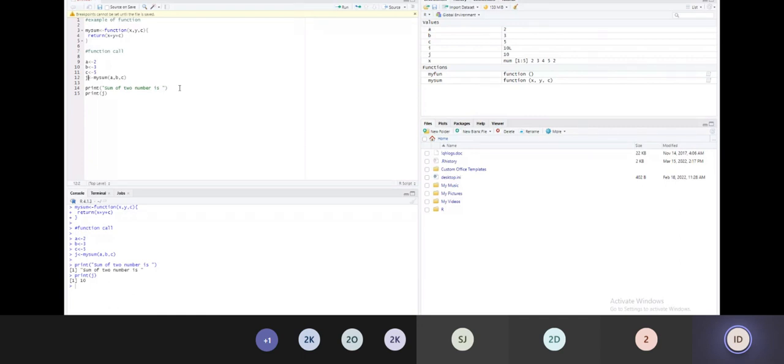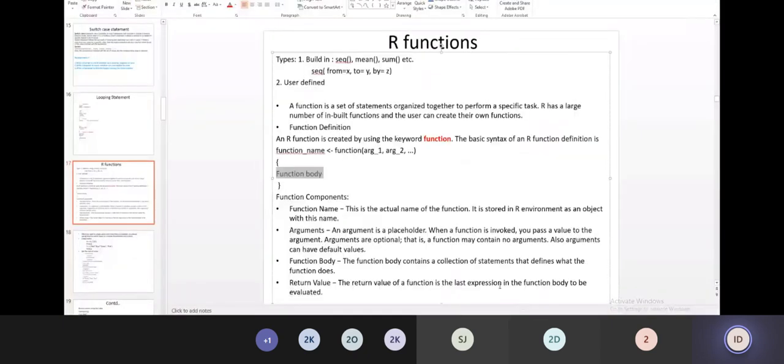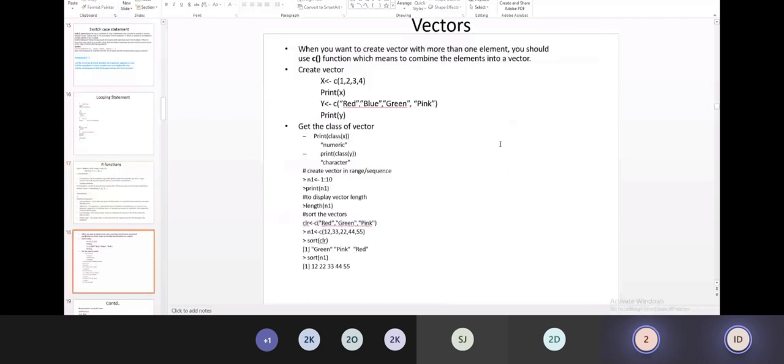So by using a small example, I explained the concept of a function without arguments, with arguments, and with a return value. Three different ways we can handle a function. It depends upon the situation, how the situation arises in analytics. Depending on that, functions can be used to perform the analysis or to get the results. So this is what functions are.